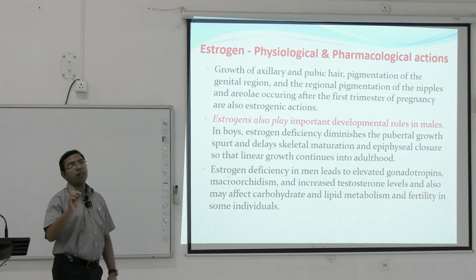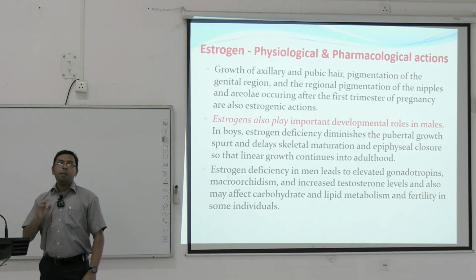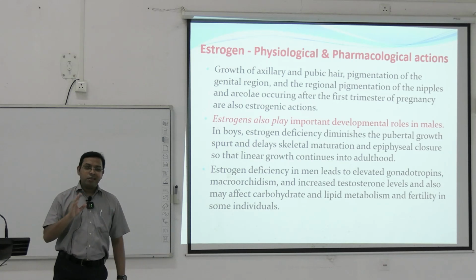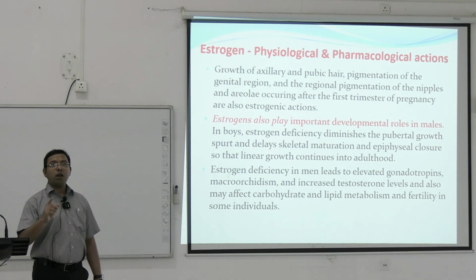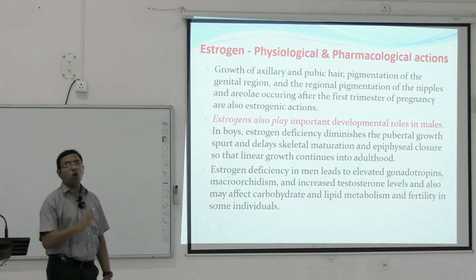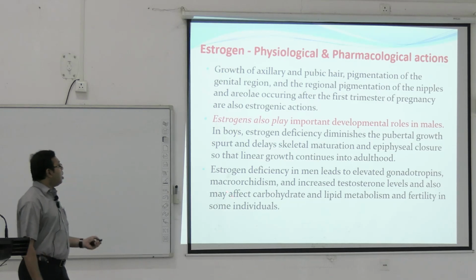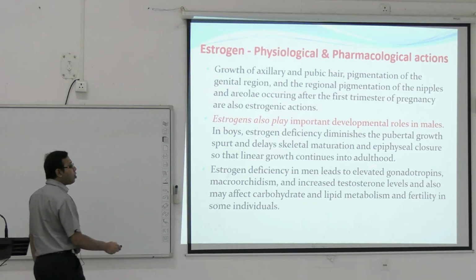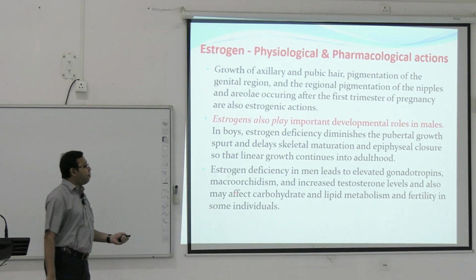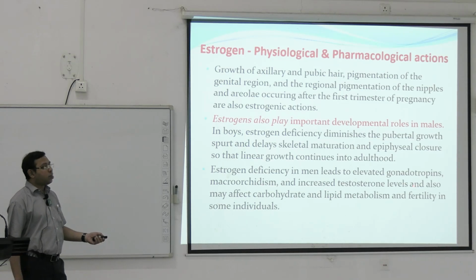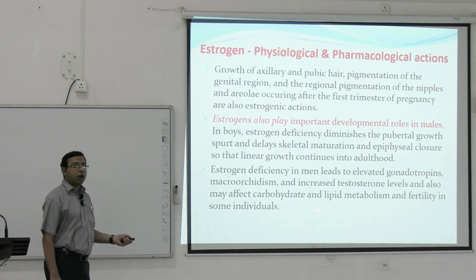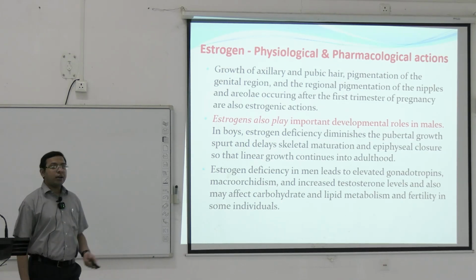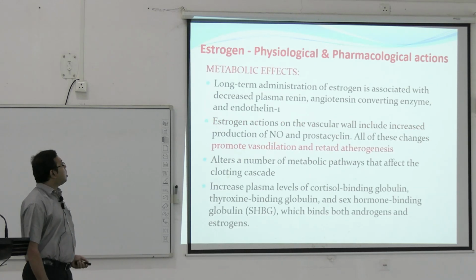In males approximately 2 to 20 microgram per day of estrogen is needed, particularly in the pubertal phase, otherwise there will be no growth. Estrogen deficiency in men leads to elevated gonadotropins, macroorchidism and increased testosterone levels, and may also affect carbohydrate and lipid metabolism and fertility in some individuals.